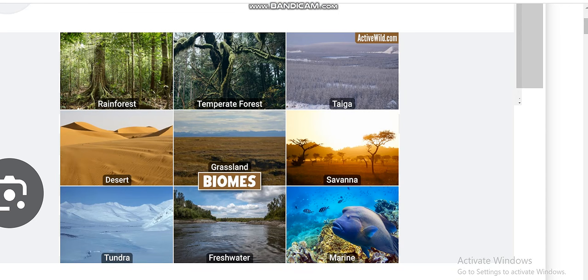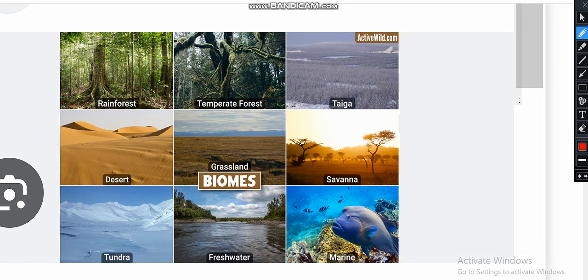So here you can see some of the ecosystems. So I want you to check. So this one is the tropical rainforest. Then we have what you call the temperate forest. And we have the taiga, desert. As you can see, hakuna kana miti ndo yanga yasara.